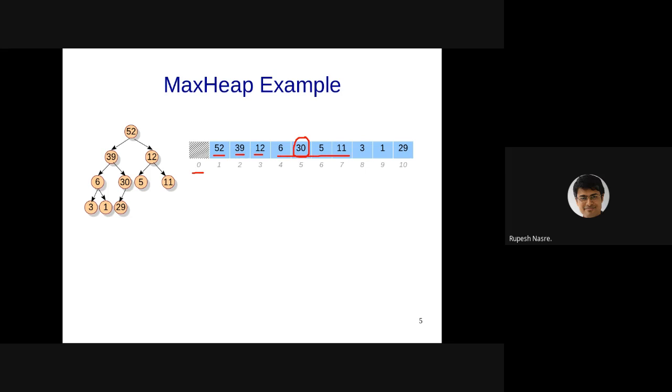So we just do an integer division by 2, and that is going to give you the index of that particular element's parent, right? So for example, 6 and 30 have the indices 4 and 5. If I do division by 2, I'm going to get the value 2, which is going to be 39. So 6 and 30's parent is at index 2, which is 39.